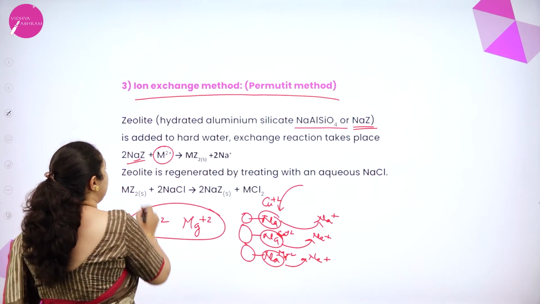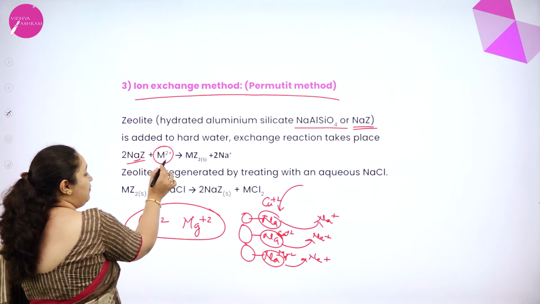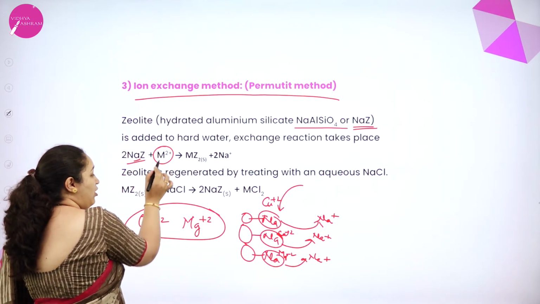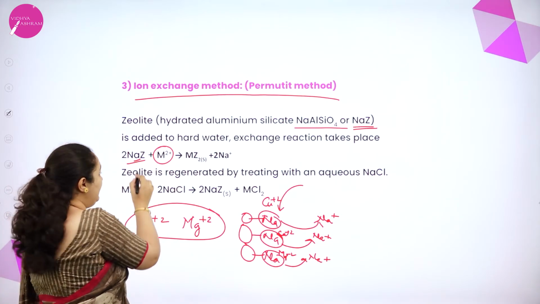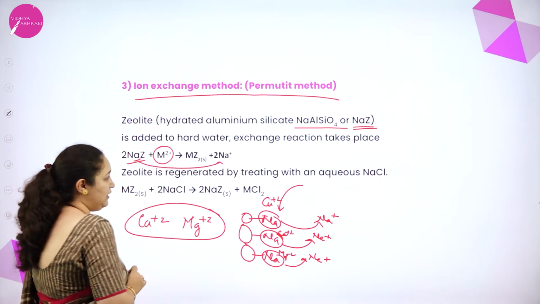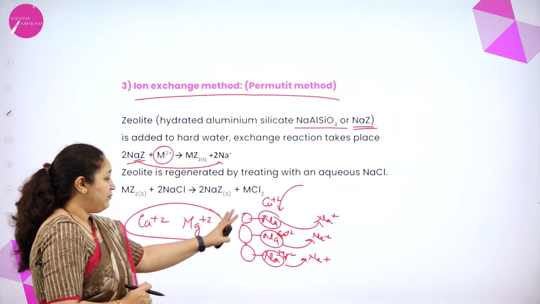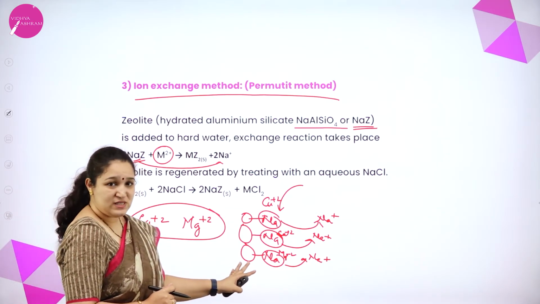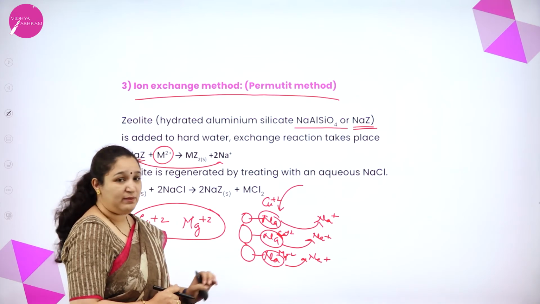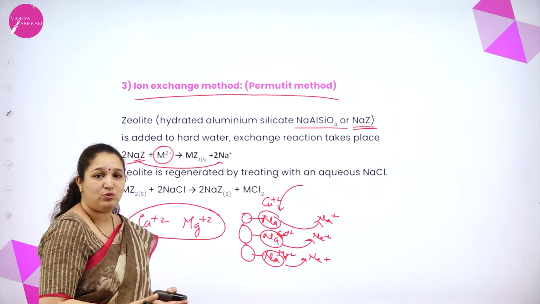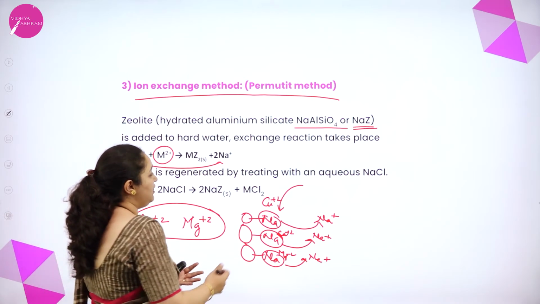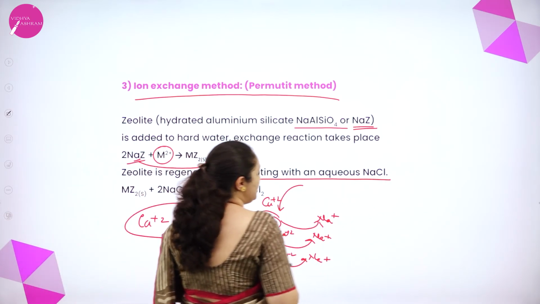So what happens? For zeolites, when you pass water, the calcium and magnesium ions get attached on the zeolite, and sodium ions will be liberated. Now your zeolite has got all calcium and magnesium. Now you want to regenerate that zeolite. What you do? We have to regenerate it by treating with aqueous NaCl.